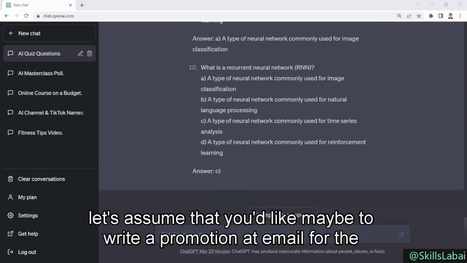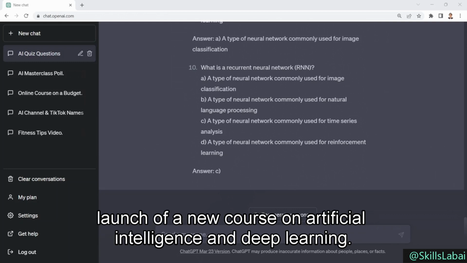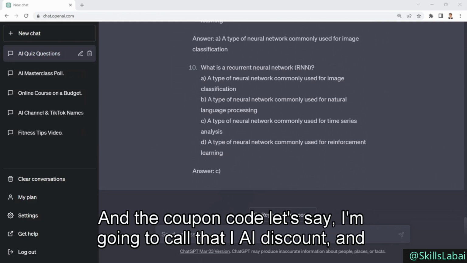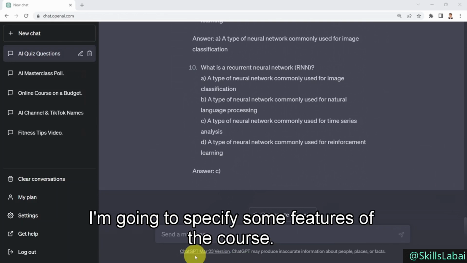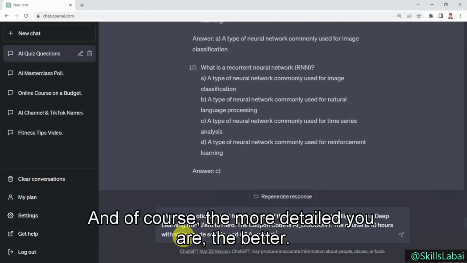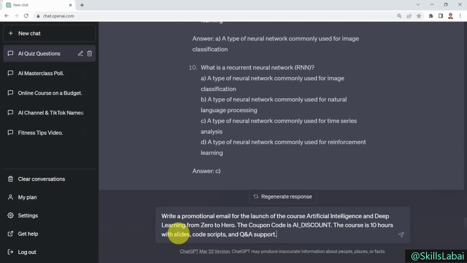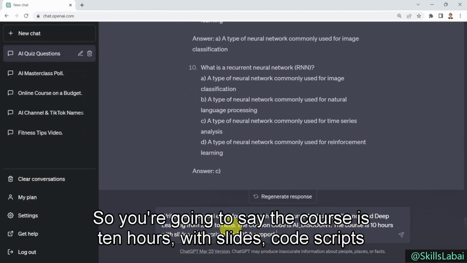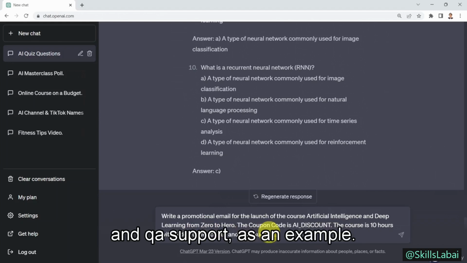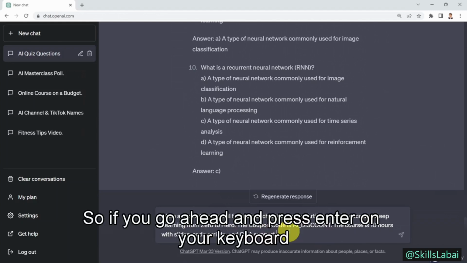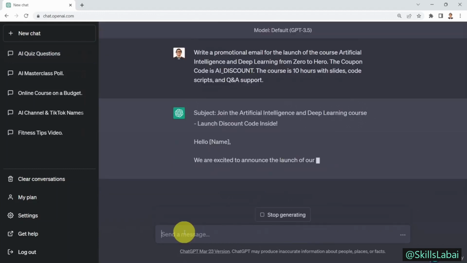Okay, let's assume that you'd like maybe to write a promotion email for the launch of a new course on artificial intelligence and deep learning. And the coupon code, let's say, I'm going to call it AI discount. And I'm going to also specify some features of the course. And of course, the more detailed you are, the better. So here I'm going to say the course is 10 hours with slides, code scripts, and Q&A support as an example. So if you go ahead and press enter on your keyboard, here we go.